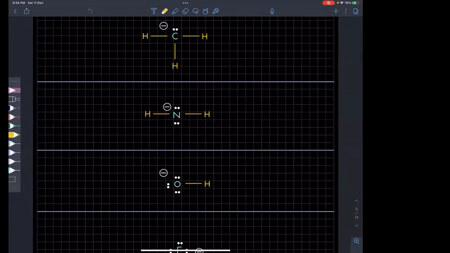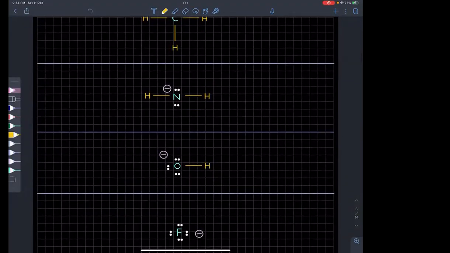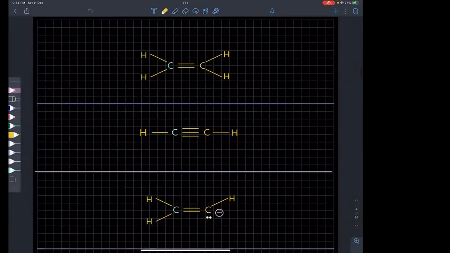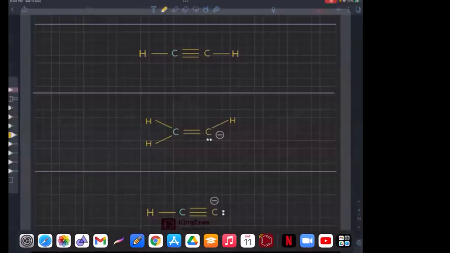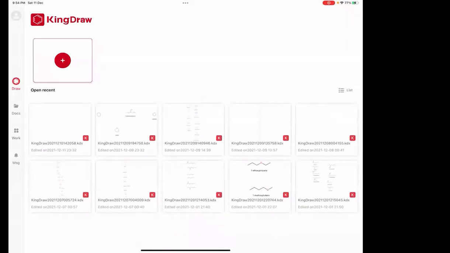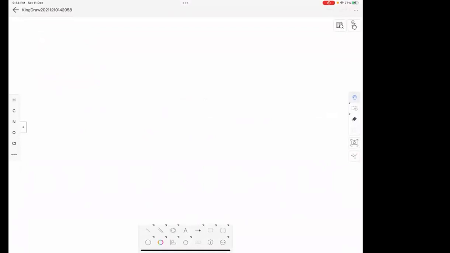So nitrogen has 2 lone pairs and 2 bond pairs when it is negatively charged. Oxygen has 3 lone pairs and 1 bond pair. Clear? So we covered this in the first, I think first or second chapter. Okay, fine. I think time is gone.